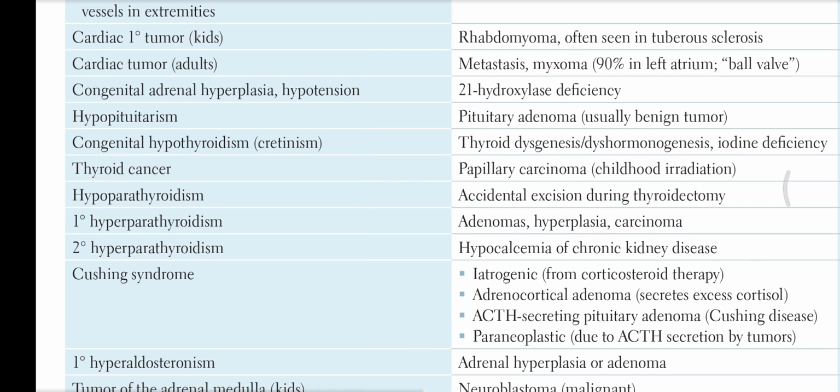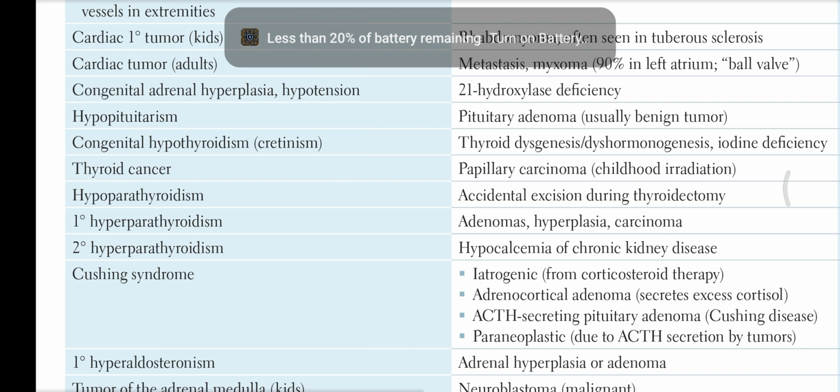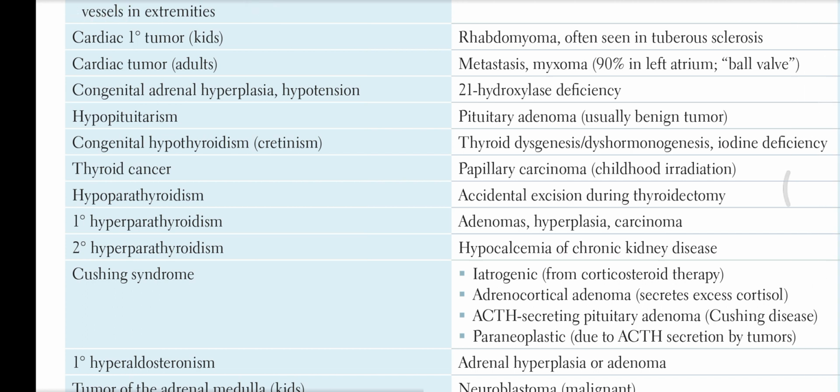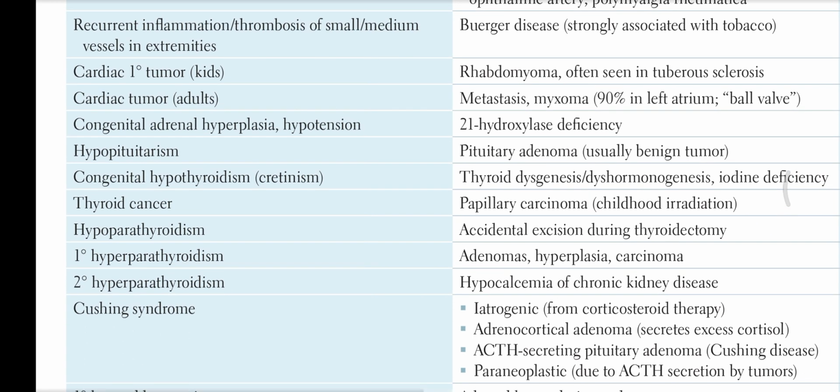Cushing syndrome can be due to many causes; mainly it is iatrogenic from corticosteroid therapy. Adrenocortical adenoma secretes excess cortisol. ACTH secreting pituitary adenoma is Cushing disease. Paraneoplastic is due to ACTH secreting by tumors.